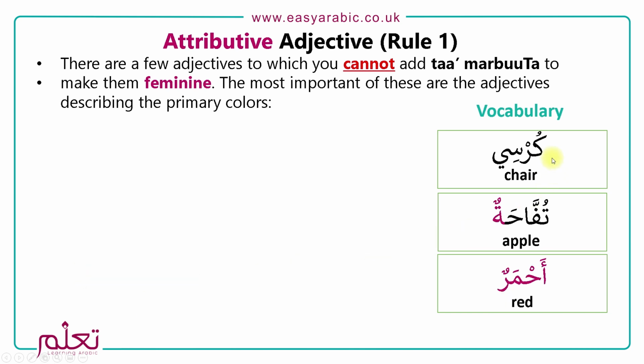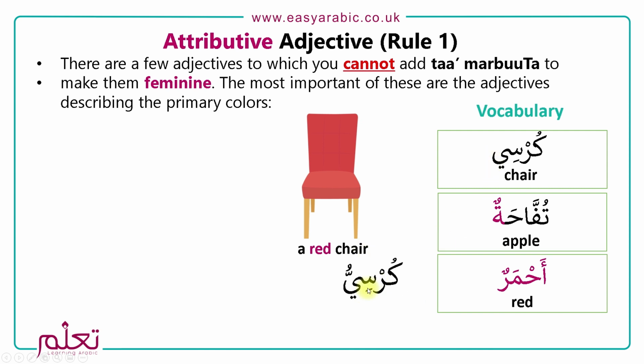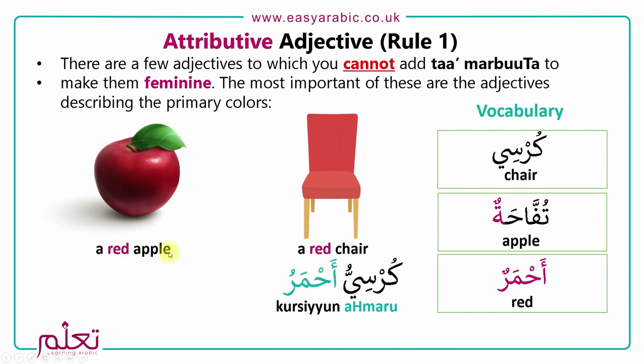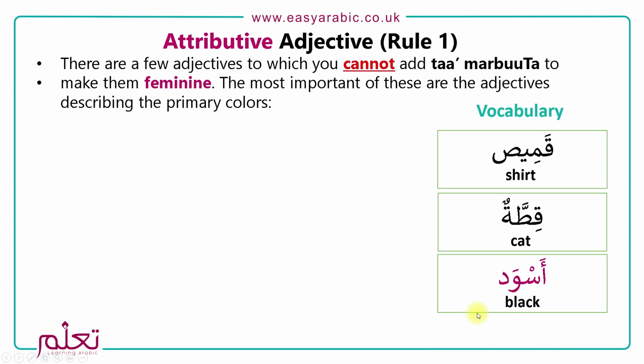Let's do one more. Here we've got kursi, which is a chair, and then we have tuffahatun, which is an apple, and then we have red, ahmaru. A red chair would be kursiyun ahmaru. And a red apple will be tuffahatun hamra'u. Kursiyun ahmaru, tuffahatun hamra'u.